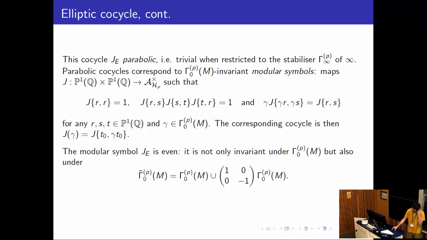The reason for this is that basically there are two cocycles we could have considered, and one is even and the other one is odd. The odd cocycle will produce points defined over the narrow ring class field, and this one produces points over the wide ring class field. And we want to use wide class numbers, not narrow